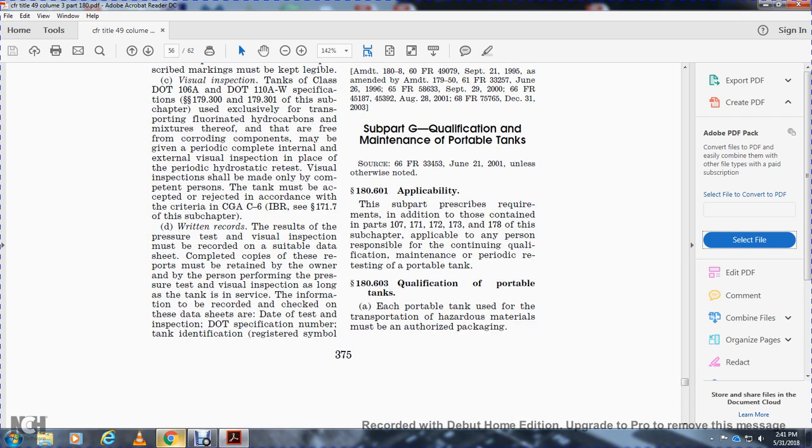Written record. The result of the pressure test and visual inspection must be recorded in a suitable data sheet. The complete copy of these reports must be retained by the owner and by the person performing the pressure test and visual inspection, along with the tank.